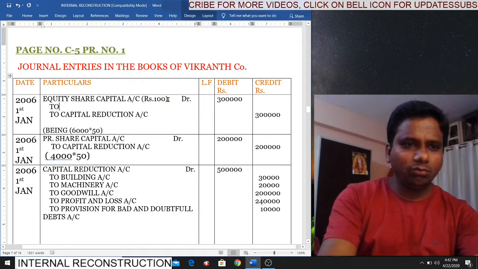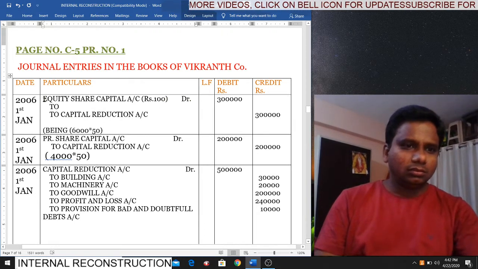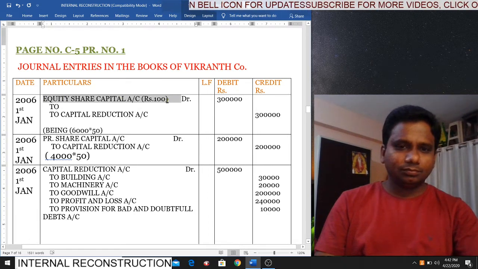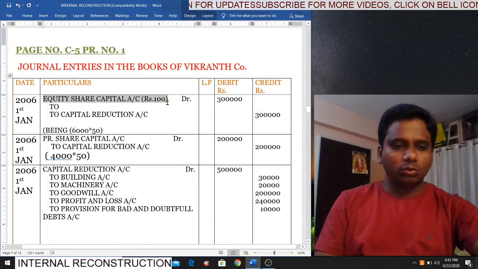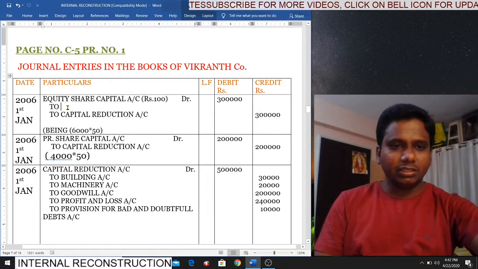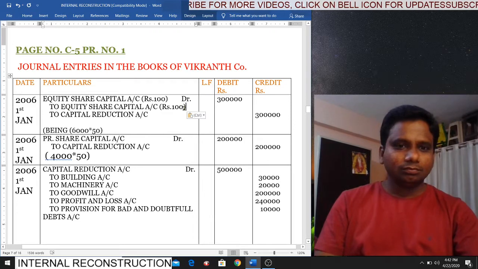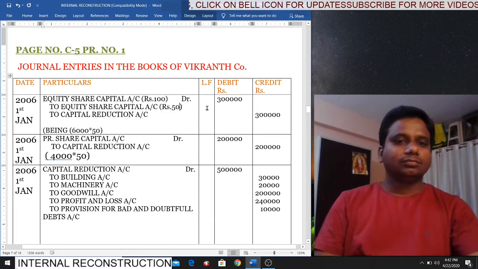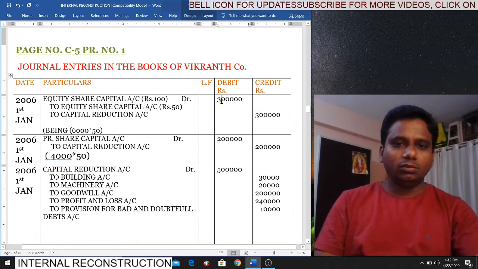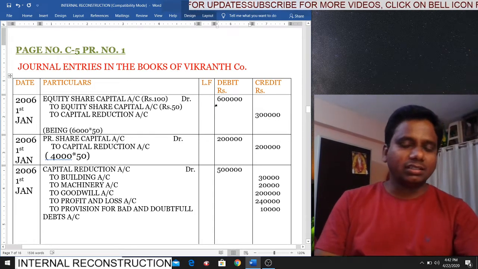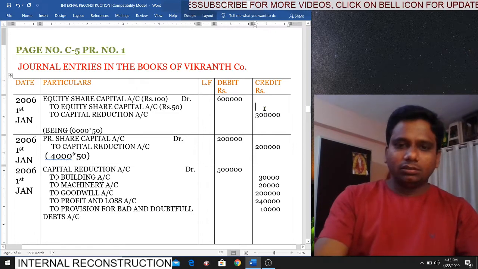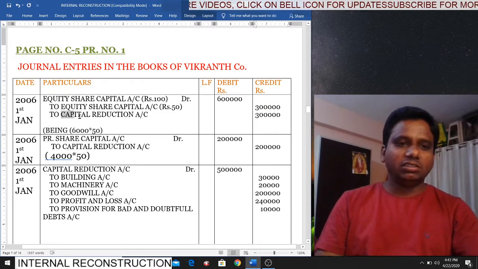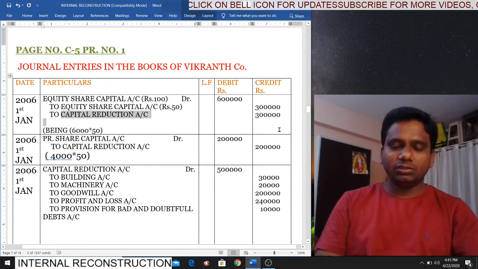So we have to cancel the old equity share capital account. We have to create a new equity share capital. What is the new equity share price? 50. Okay, students, here old share capital is 6 lakhs, we have cancelled. Here new share capital is 3 lakhs and sacrifice made by the shareholders is 3 lakhs, 50%.